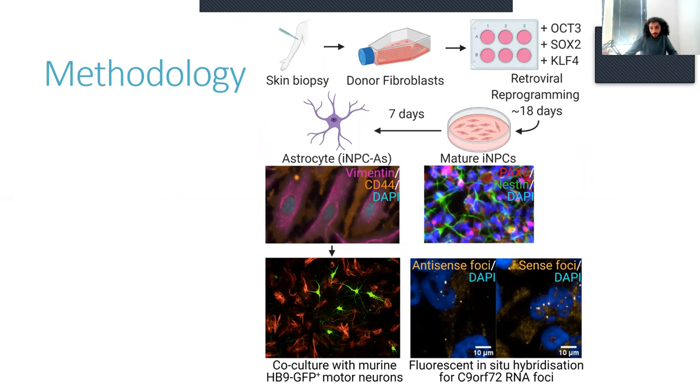mature iNPCs, positive for Pax6 and nestin. And these can be differentiated into astrocytes positive for vimentin and CD44, and then were used in assays including the co-culture with murine HB9 positive motor neurons and fluorescence in situ hybridization assays to look at the production of C9orf72 RNA foci.